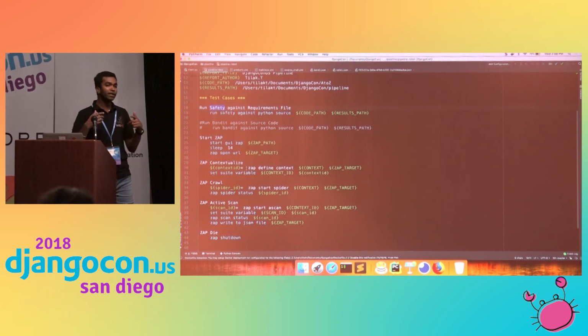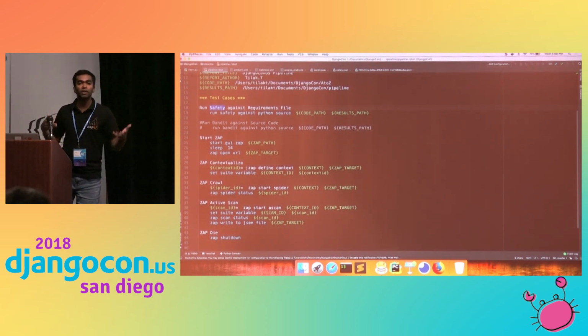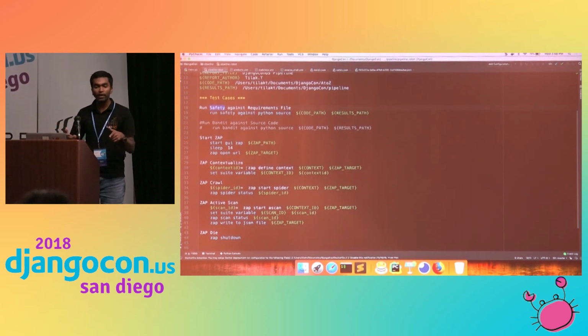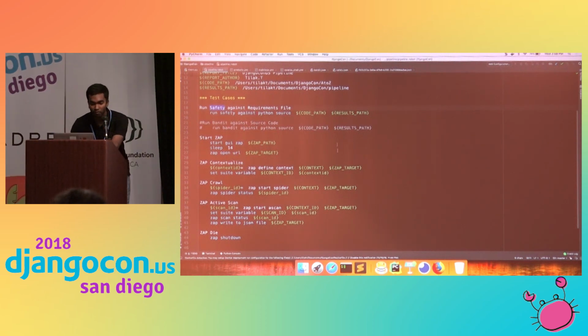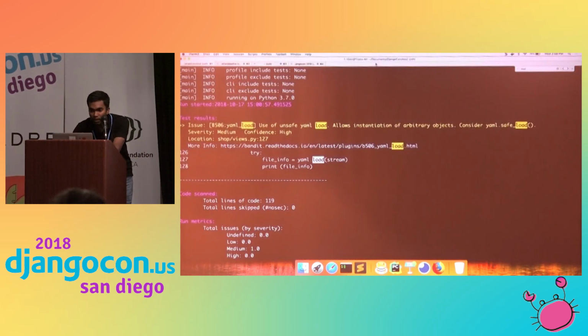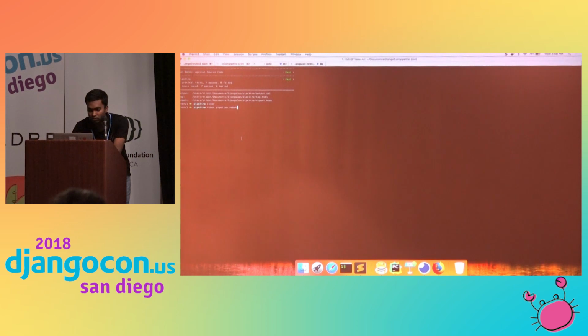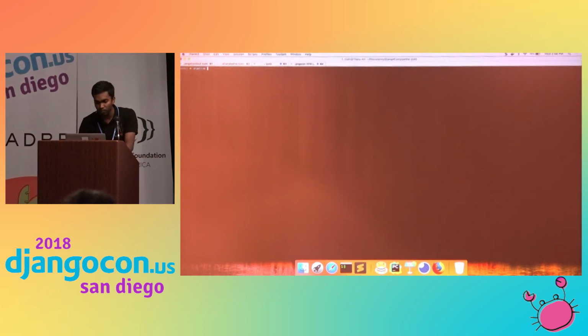Zap is basically a tool pen testers use to scan your application. So here I am using Zap. We will run that Zap script. I hope it will work. Robot, so this is the running command. That's so simple, right?